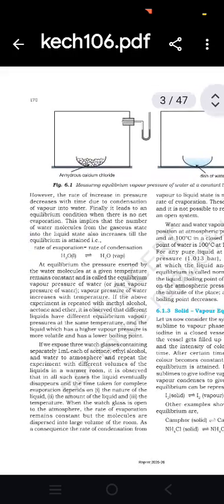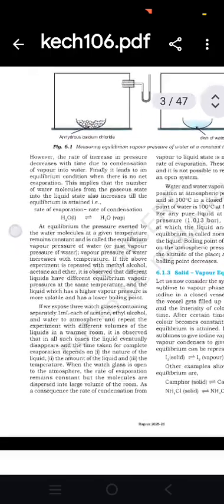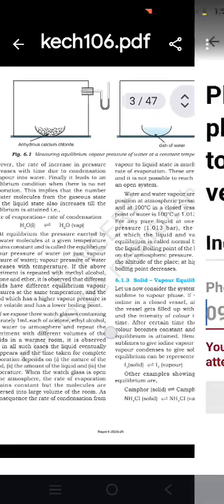At equilibrium, the pressure exerted by the water molecules at a given temperature remains constant and is called the equilibrium vapor pressure of water. Vapor pressure of water increases with temperature. If the above experiment is repeated with methyl alcohol, acetone and ether, it is observed that different liquids have different equilibrium vapor pressures at the same temperature, and the liquid which has a higher vapor pressure is more volatile and has a lower boiling point.